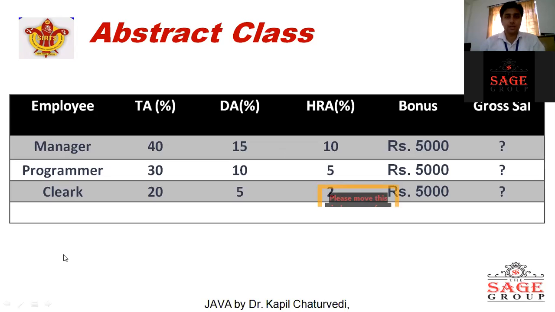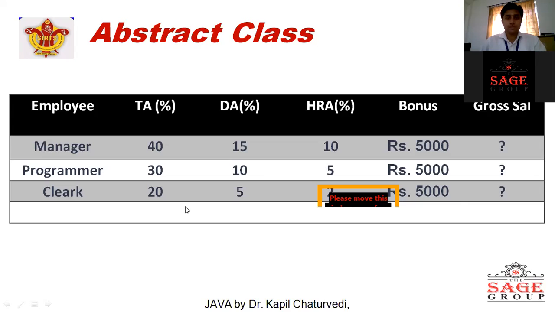Okay, so this is our task, and if we have to implement it in Java, what do we have to do? We have to implement one method for TA, a second for DA, a third for HRA, and a fourth method for bonus. Finally, we'll implement one more method, gross salary, which will find the sum of these methods. So the manager class contains these 5 methods, the programmer class will also contain these 5 methods, and the clerk will also contain these 5 methods.